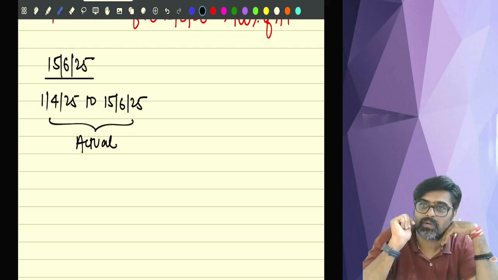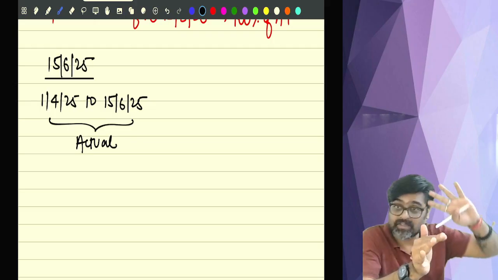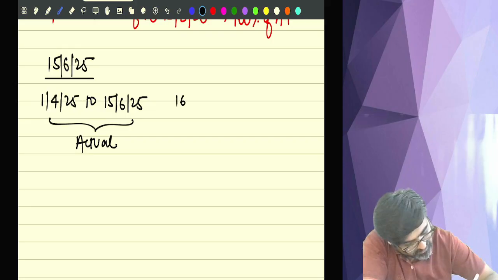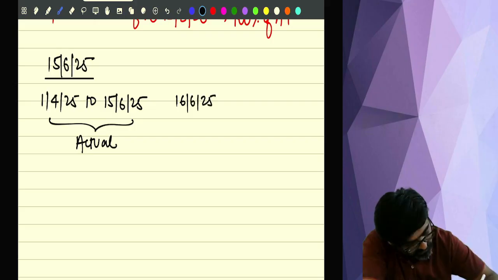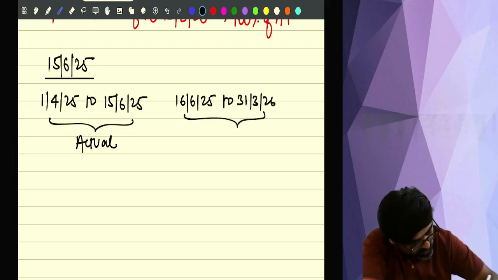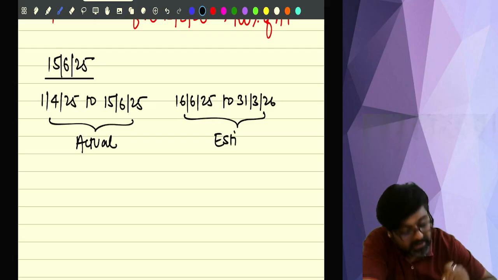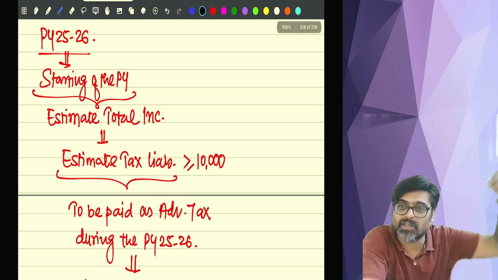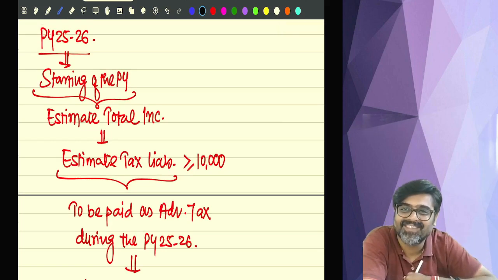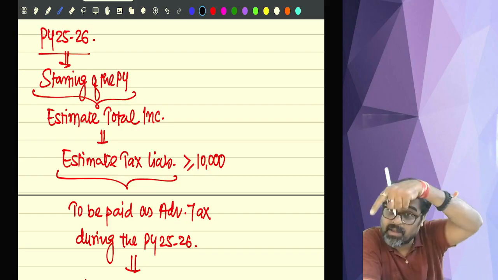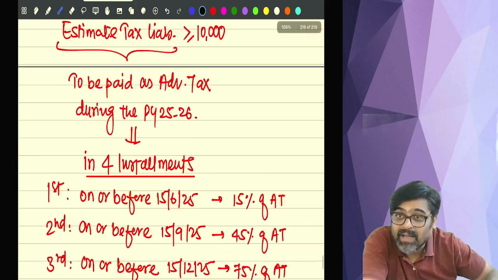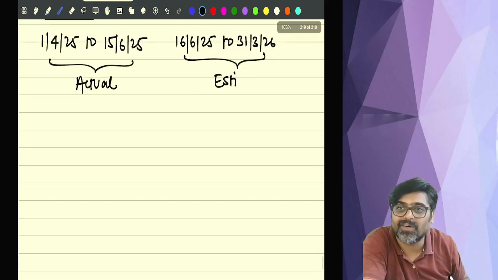Take that actual amount. And now do the estimation for the balance part of the year. Estimation from 16th of June 25 to 31st March 26. For this period, do the estimation. Now see, when you did the estimation in the beginning, don't you think you estimated for the full year? So here the estimation was from April to March. Full year estimation was there.